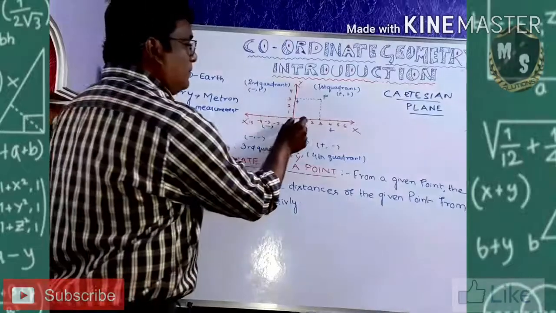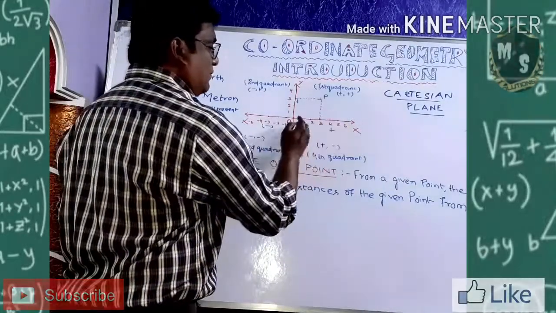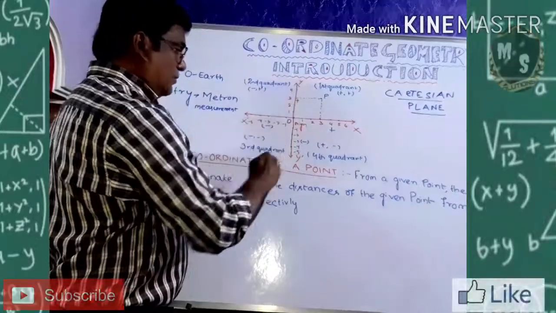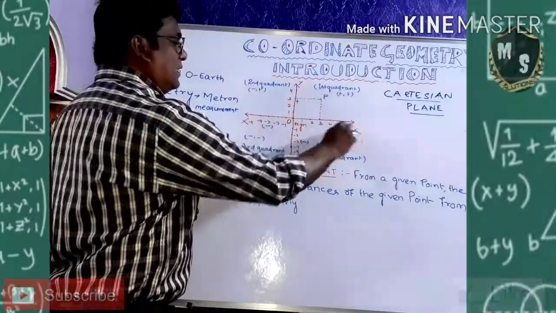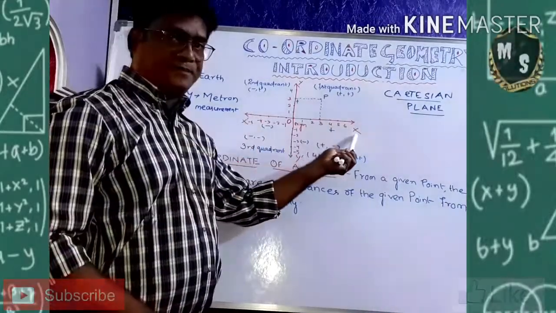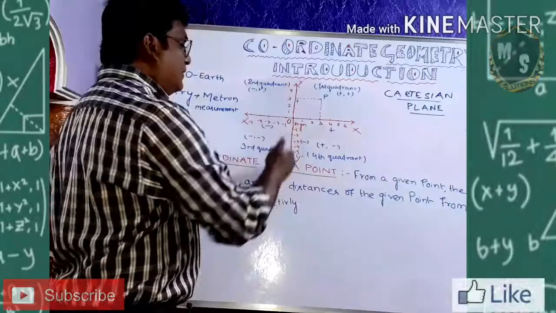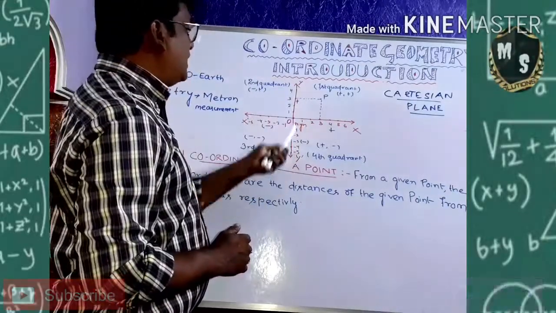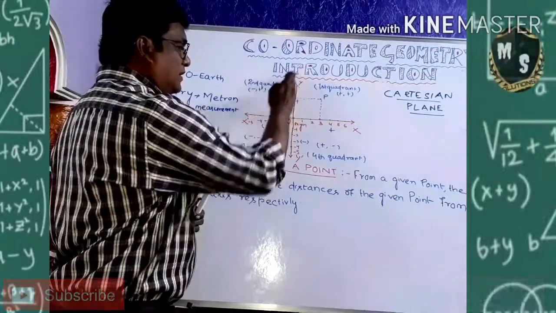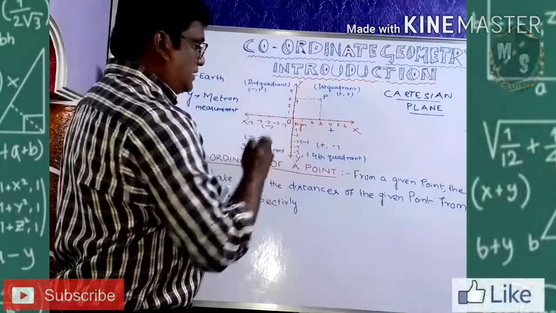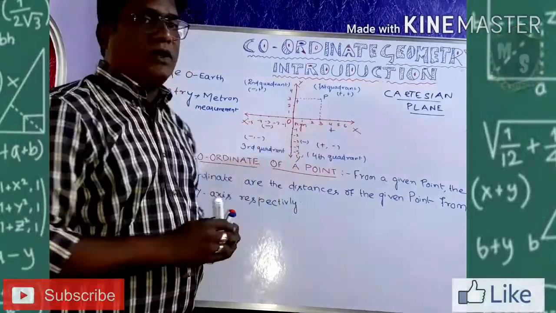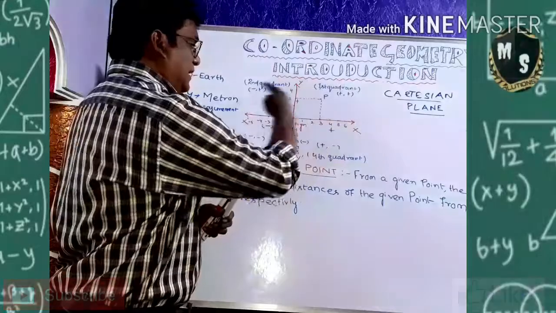Then you took some points on the graph, like 0 right hand side, 0 left hand side, 0 up and 0 down. When it is in a horizontal plane, we call it x dash and x. And in a vertical plane, we call it y dash and y. So these are all plus points and these are all minus points. Similarly, 0 right hand side all are positive and 0 left hand side all are negative. I hope you understood this slide.